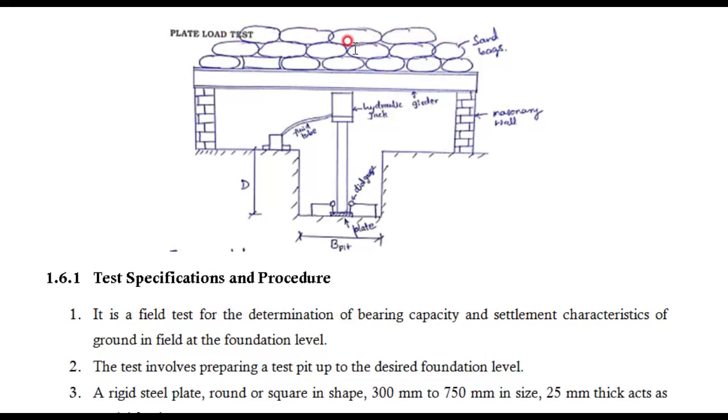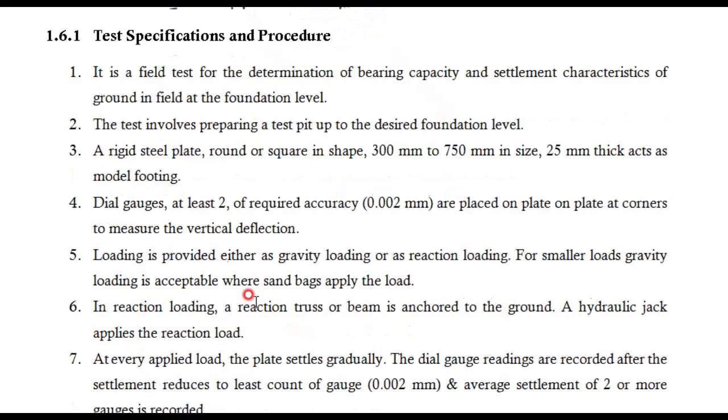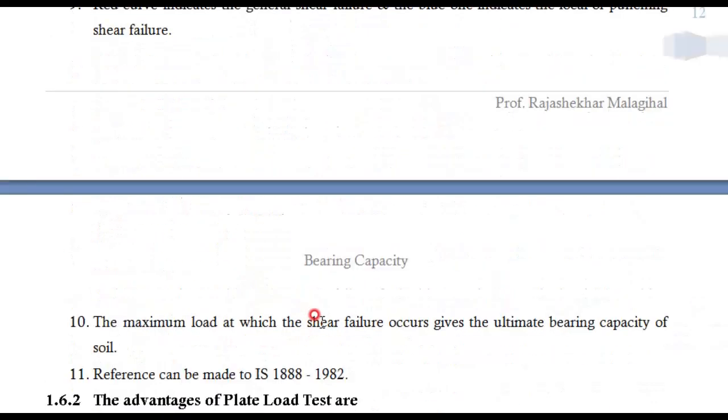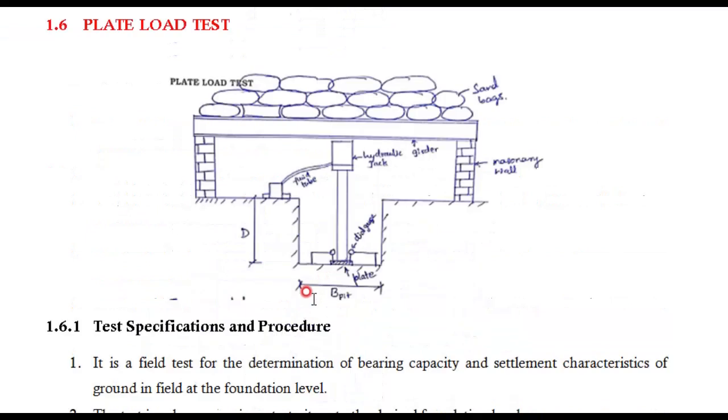These sandbags act as a resistance to the load which is pushed by the hydraulic jack, and these sandbags can be rested on a masonry wall. Okay, this is all about the arrangement of the plate load test, and whatever arrangement I have said, all that is written in these points.